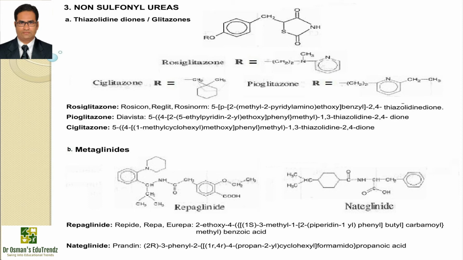Now moving on to another drug, pioglitazone, available with the brand name Diavista and IUPAC name 5-[4-[2-(5-ethylpyridin-2-yl)ethoxy]phenyl]methyl-1,3-thiazolidine-2,4-dione. Pioglitazone is used as an adjunct to diet, exercise and other anti-diabetic medications in diabetes mellitus.